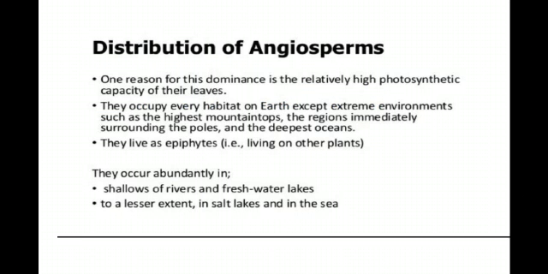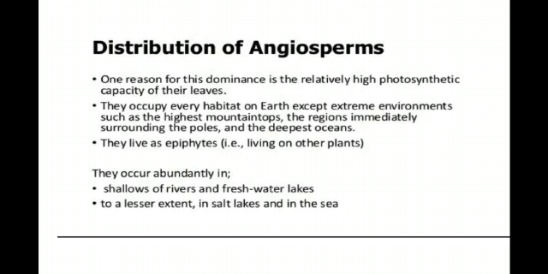Then, distribution or exploration of angiosperms. One reason for their dominance is the relatively high photosynthetic capacity of their leaves. They occupy every habitat on earth except extreme environments such as the highest mountain tops, the region immediately surrounding the poles, and the deepest oceans.